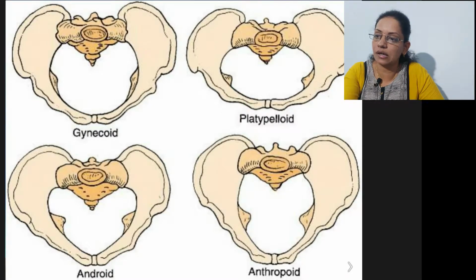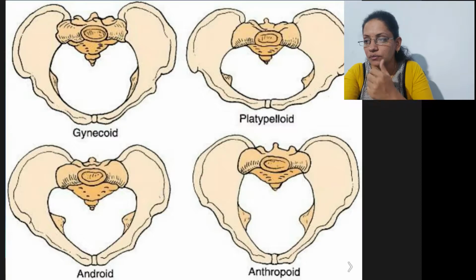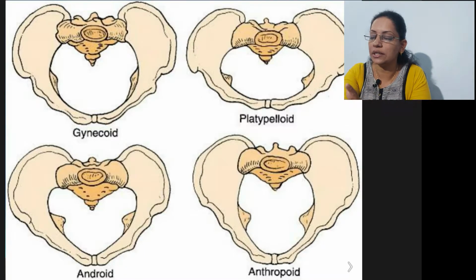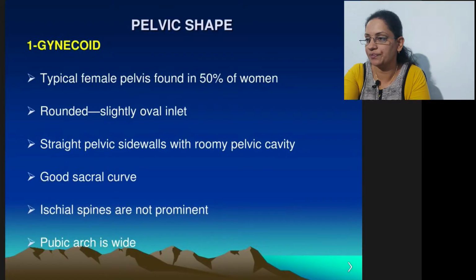We had discussed these types of pelvis in CPD also, cephalopelvic disproportion. In the gynecoid pelvis, the cavity of the pelvic bone is usually round in shape, so that a baby can easily pass, and the passage of the baby is quite wide. In platypelloid, look at the shape. Because of this shape, a round head of the baby cannot pass through it. Android is very narrow, and even in anthropoid, the baby's head cannot pass. So these are the abnormal shapes of pelvis.